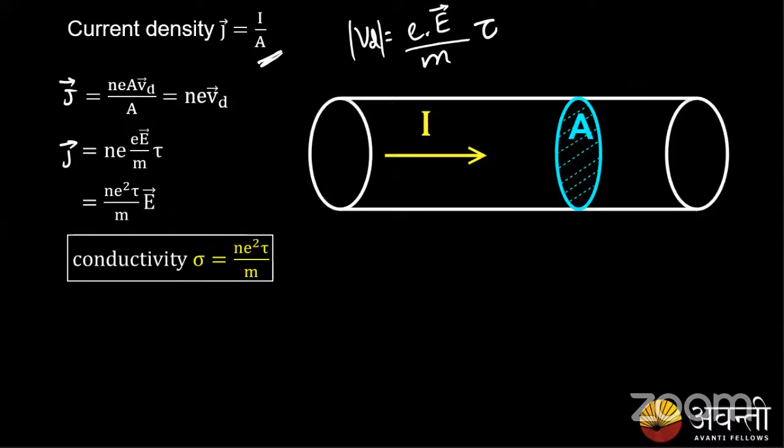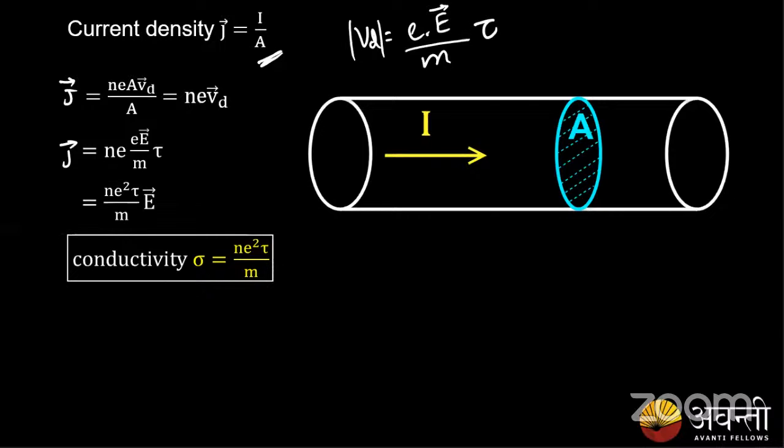If more electrons are passing in a small interval of time, then the conductivity is more. So this constant which we get is called the conductivity of the conductor, given by sigma, which equals n e squared tau by m.